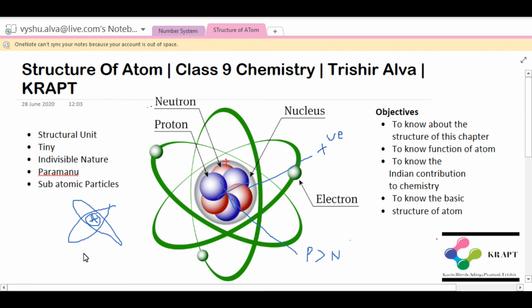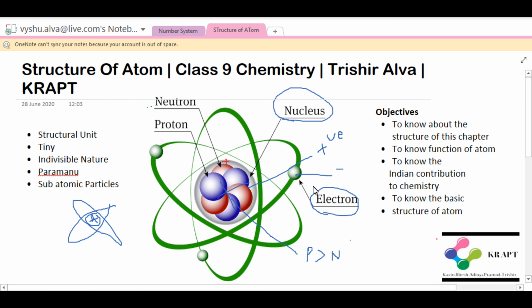Protons have positive charge, neutrons have neutral charge, electrons have negative charge. Electrons have negative charge, you got to know about it, right? Now the nucleus is positively charged, electrons are negatively charged.